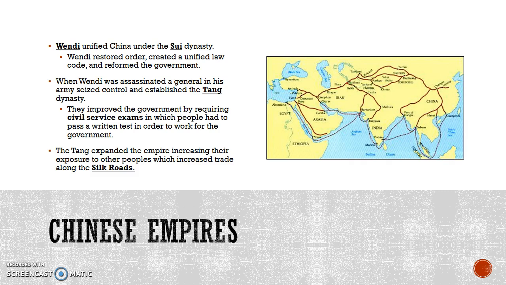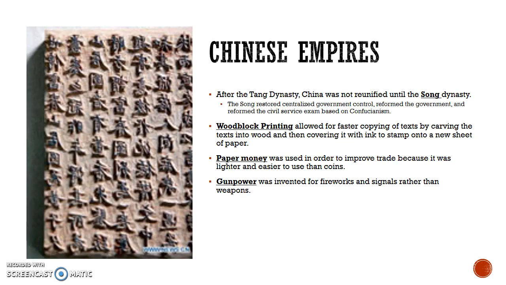After Wendi died, the Tang dynasty was implemented, and the Tang dynasties were super important because they started to implement civil service exams. And these civil service exams are these basic tests that prove somebody to work for the government, and they are still used widely today. The Tang also were able to expand the empire by creating trade along the Silk Roads, which you see the map of on the right.